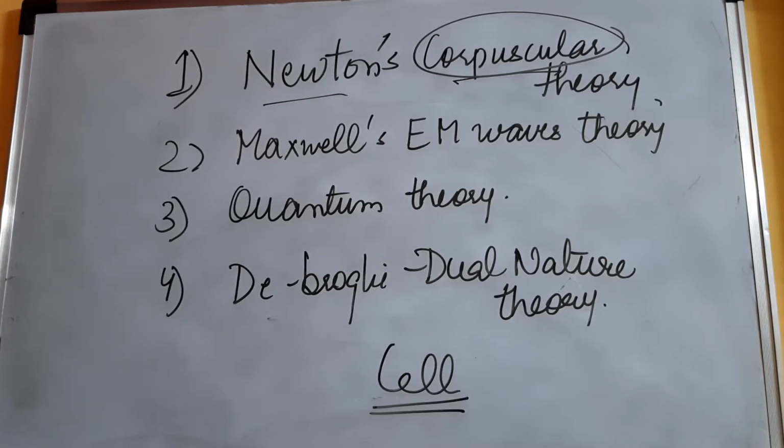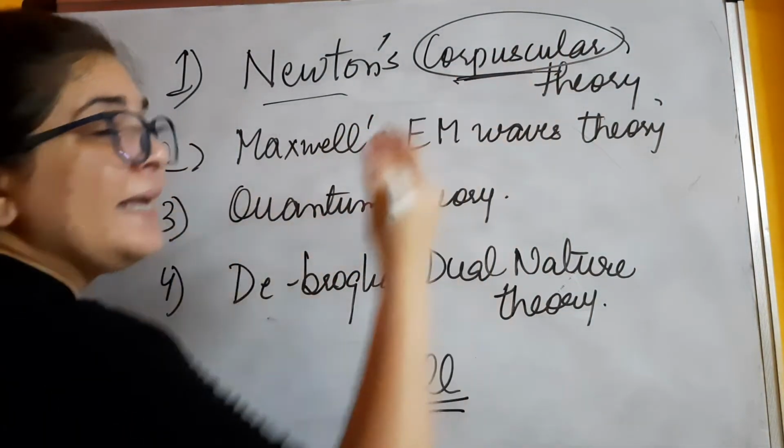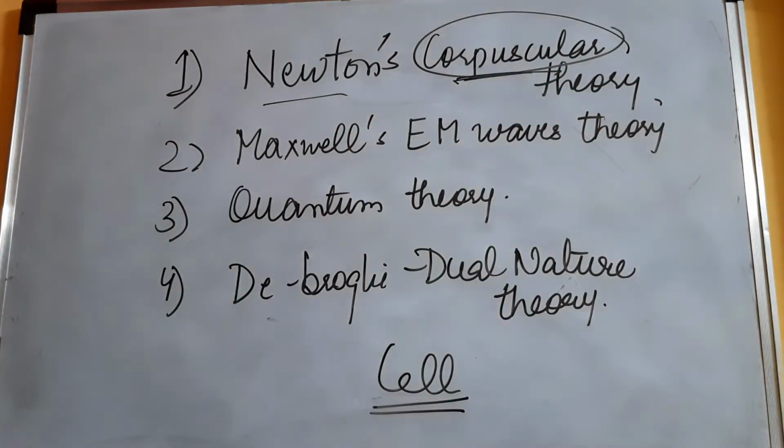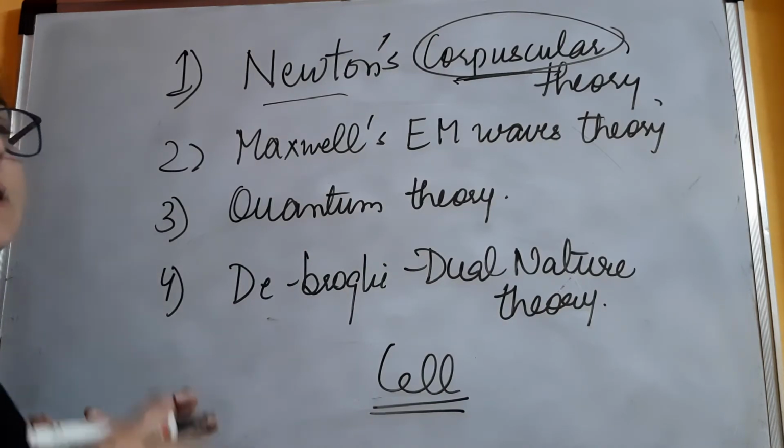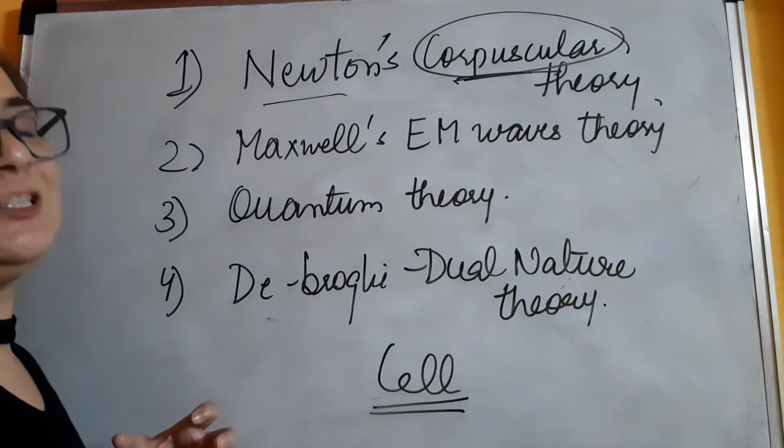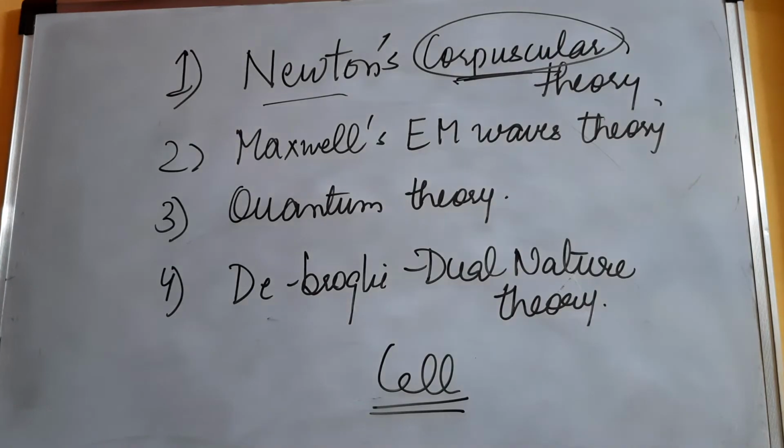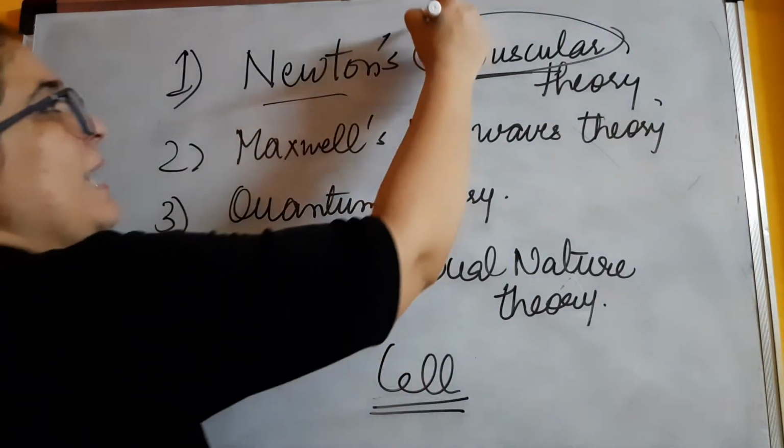Newton said that light travels in space with a great speed in the form of corpuscles. He meant to say that light is propagating in space in the form of certain particles which are known as corpuscles.